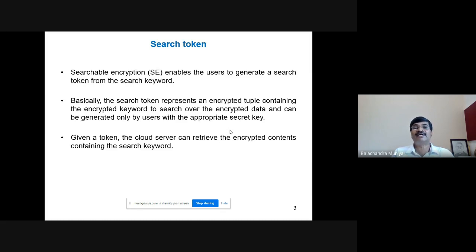With a case study, I will tell you the structure of the search token. So the search token is an encrypted tuple containing the encrypted keyword to search over the encrypted data. It can be generated only by the client or user who possesses the secret key. Others cannot generate the search token. Given a token, the cloud server can retrieve the encrypted contents containing the search keyword.